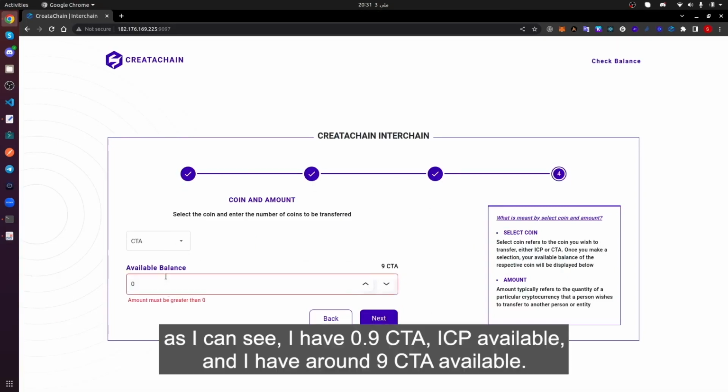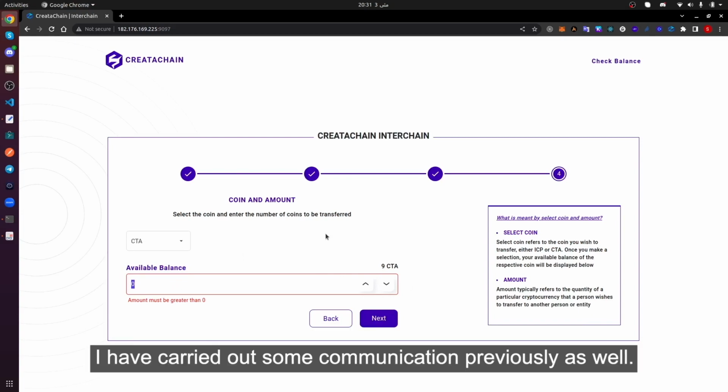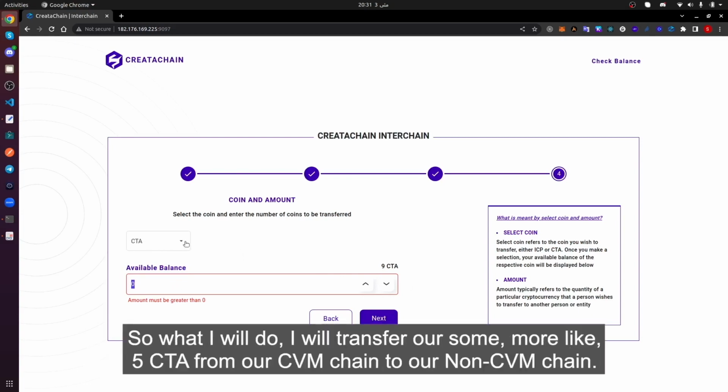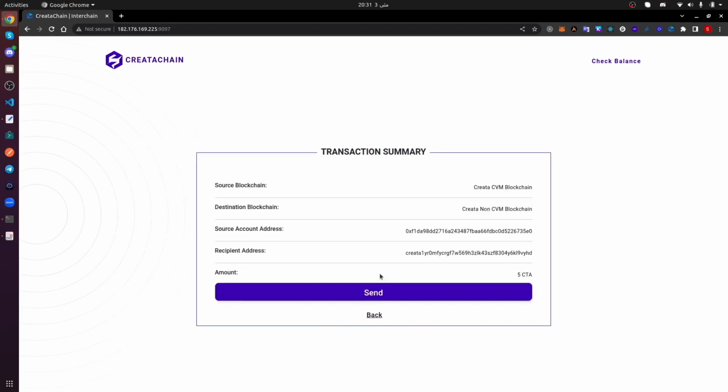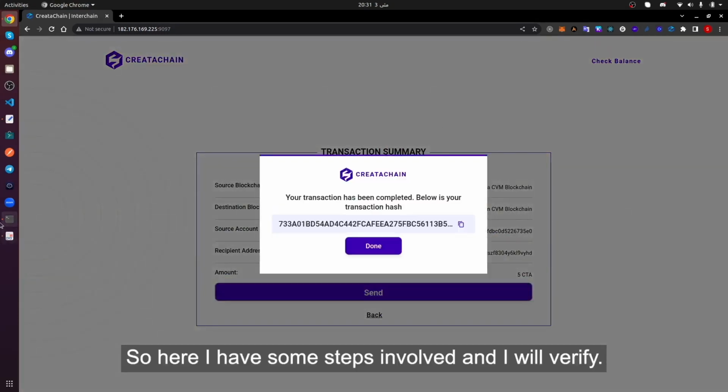Now, as I can see, I have 0.9 ICP available, and I have around 9 CTA available. What I'll try to do is send out CTA, because as these are tests, I have carried out some communication previously as well. So what I will do is transfer 5 more CTA from our CVM chain to our non-CVM chain. Here I have some steps involved, and I will verify.